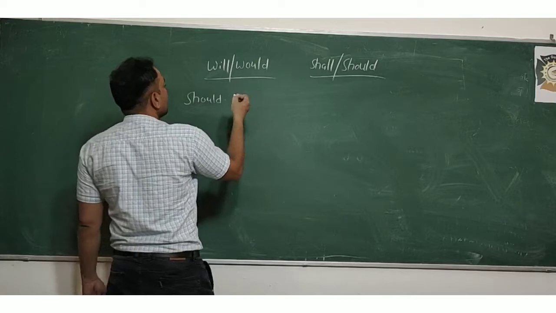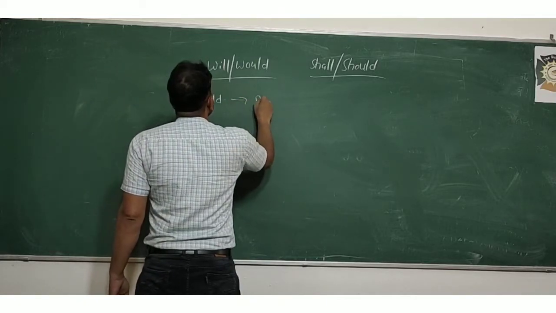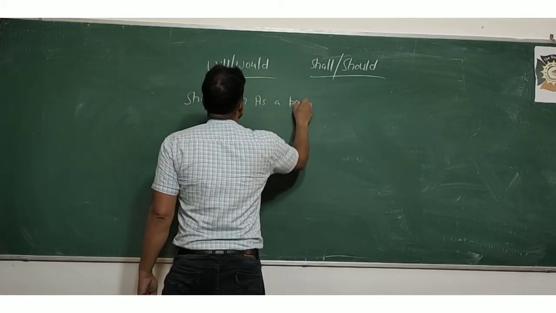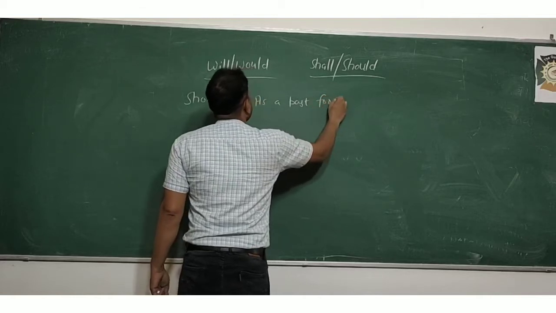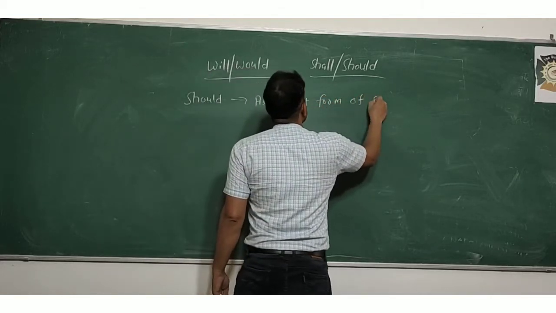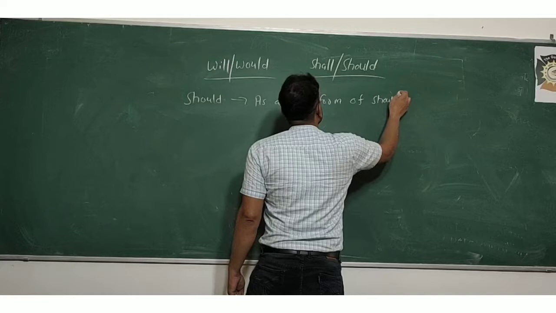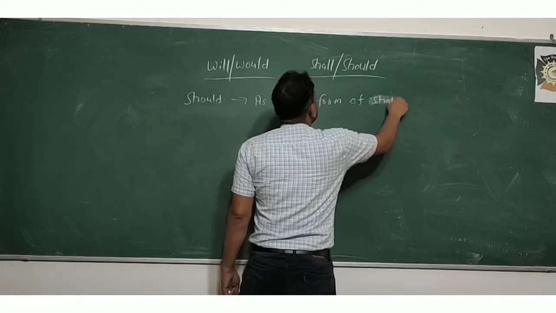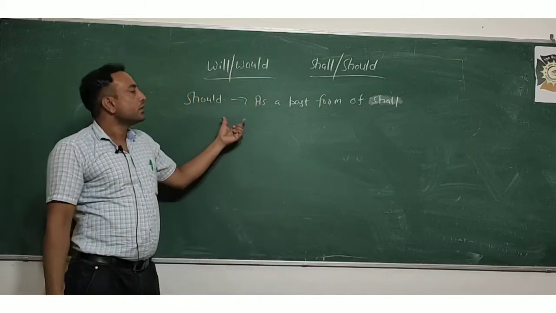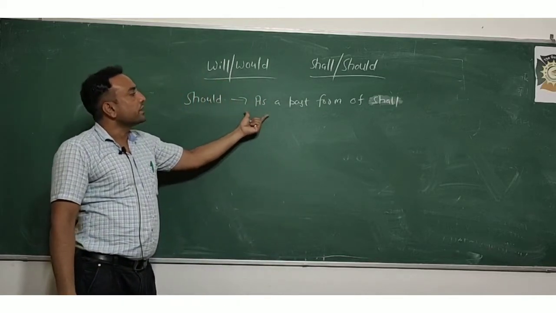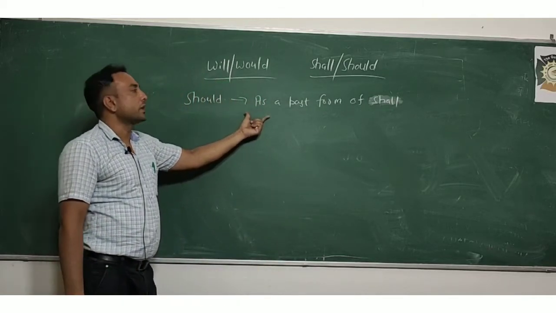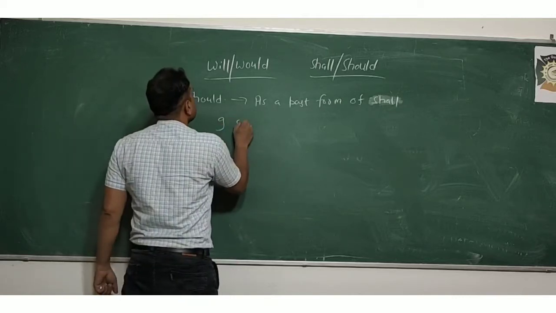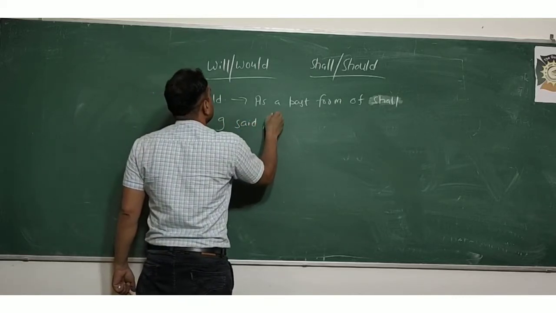The first use of should is as a past form of shall. Everyone knows that should is a past form of shall.